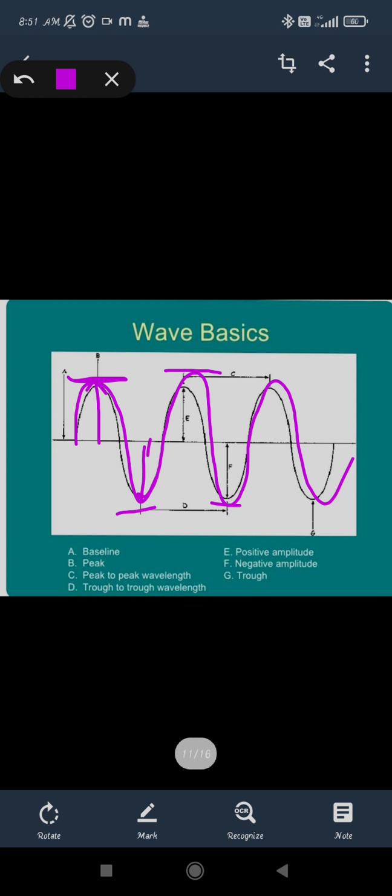So at the peak point we can see the highest displacement of the wave, and the distance between these two peaks is considered a wavelength. So the length or distance between the two highest peaks of the wave is considered a wavelength. It may be trough to trough, or from crest to crest, and this can also be given as wavelength. Wavelength is given with the letter lambda.